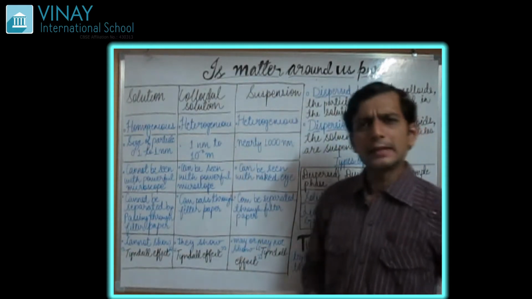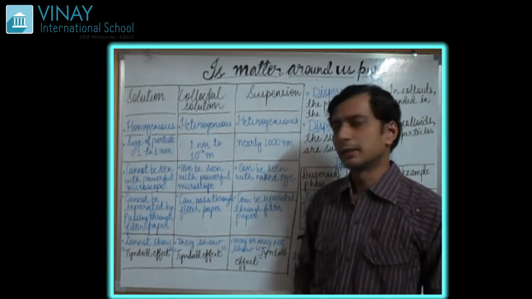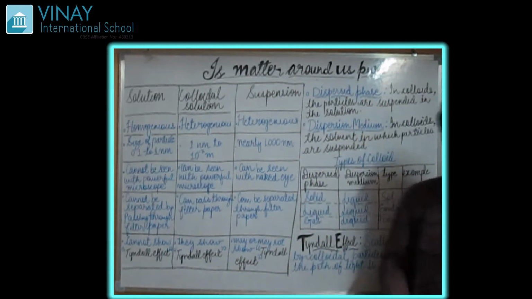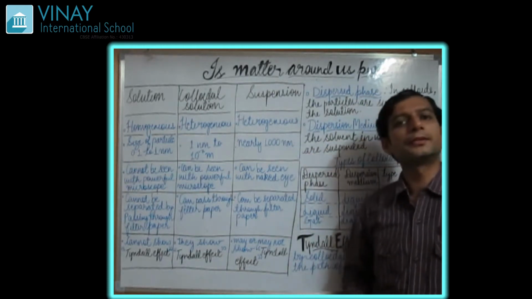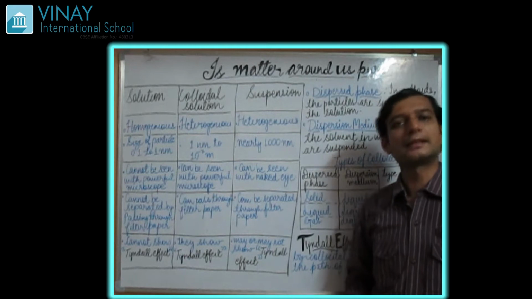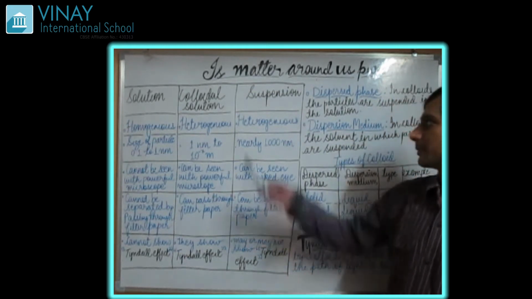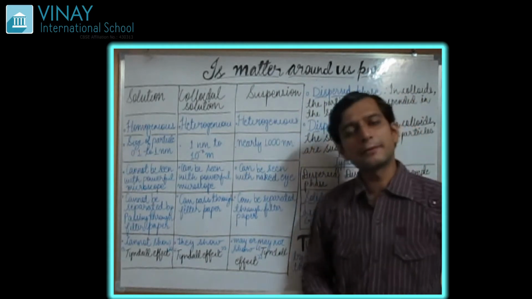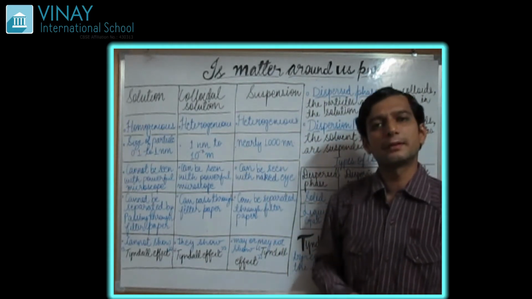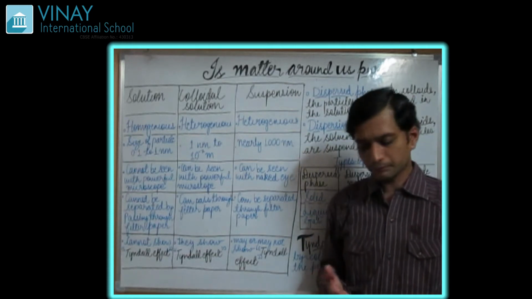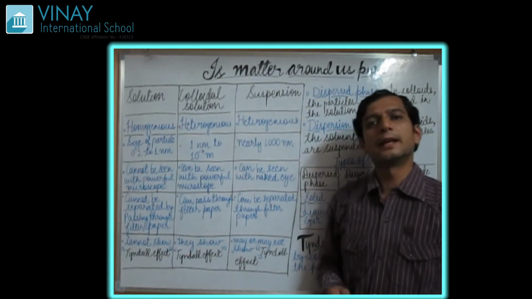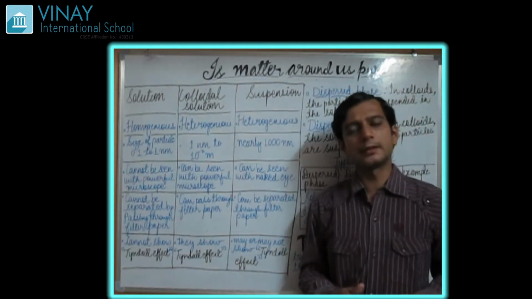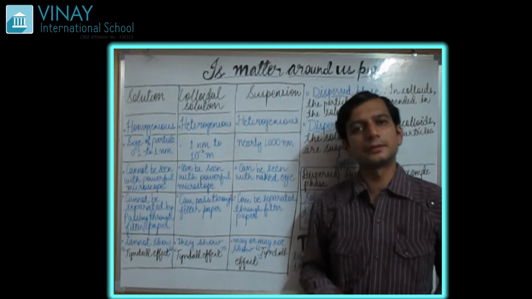Today we are seeing the chapter known as Is Matter Around Us Pure? This chapter is of Science class 9, which is chapter number 2. In previous classes we have seen various topics, that is about matter, its types. Then we saw what is solute, solvent. We solved some of its questions.